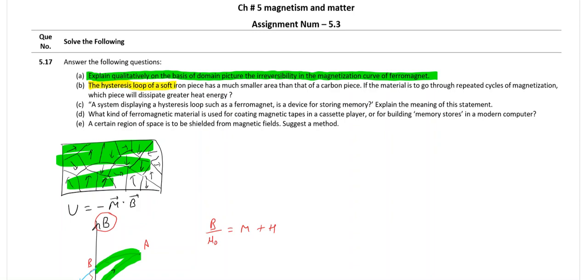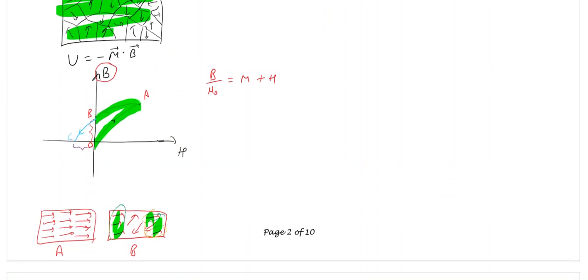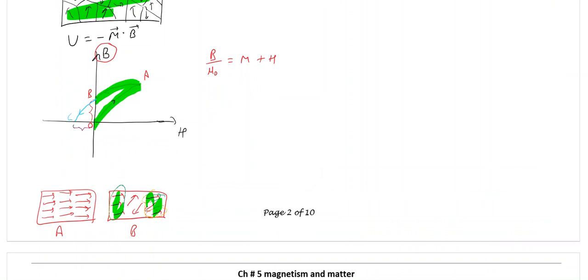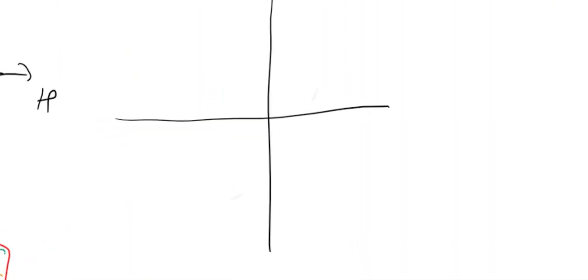The hysteresis loop of soft iron piece has much smaller area than that of carbon piece. If material is to go through repeated cycles of magnetization, which piece will dissipate greater heat energy? Now, if we look at the magnetization curve, we have two possible situations.